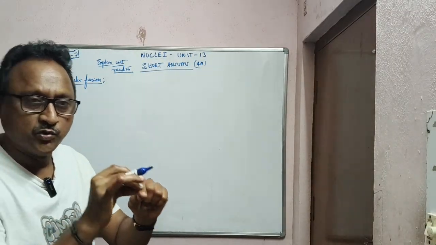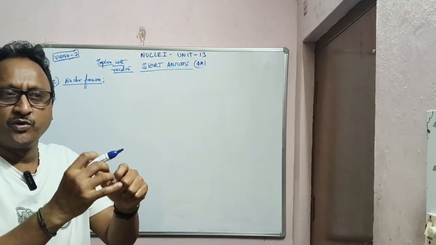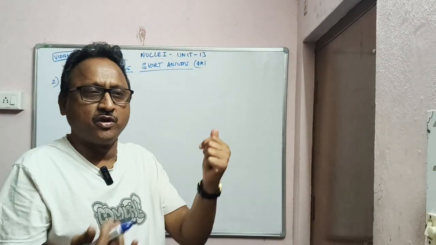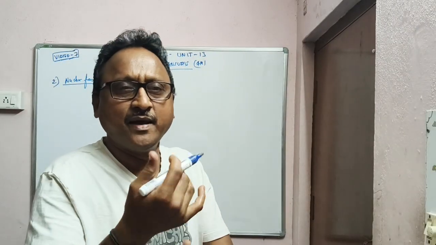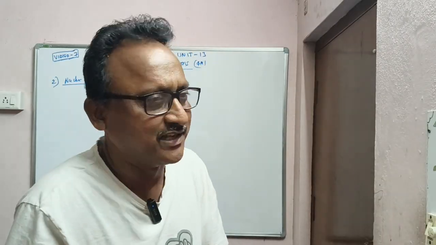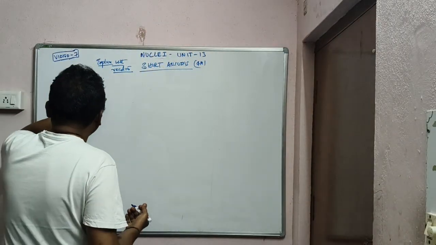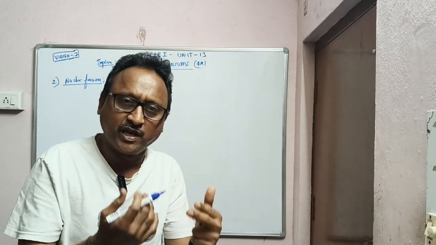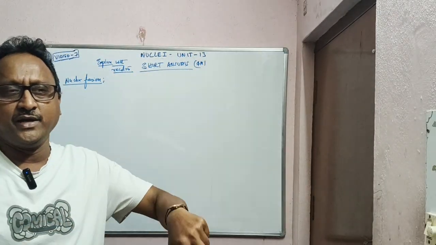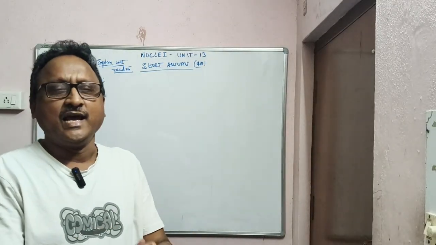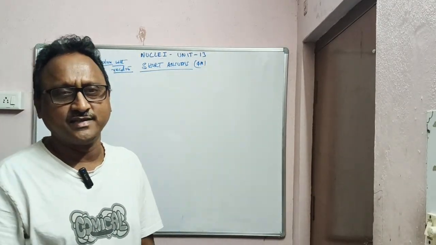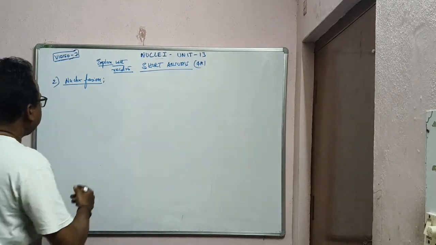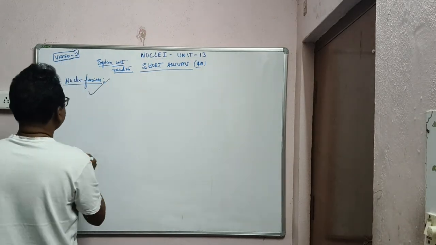2 lighter nuclei combine to form a heavier nucleus like deuteron. At the same time, huge energy is released. That is called nuclear fusion. Two lighter nuclei, proton and proton, combine to form a heavier nucleus, and at the same time huge energy is released. That is called fusion.